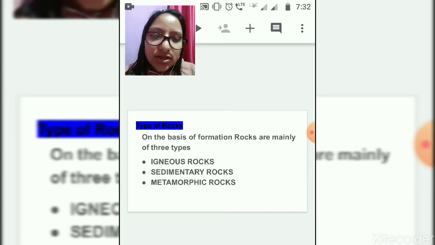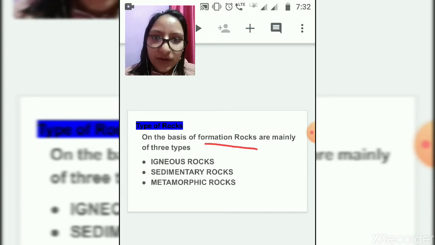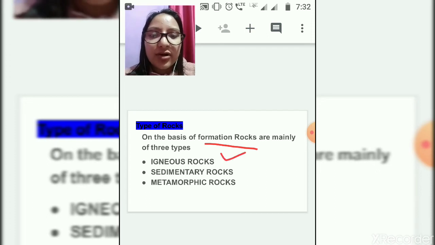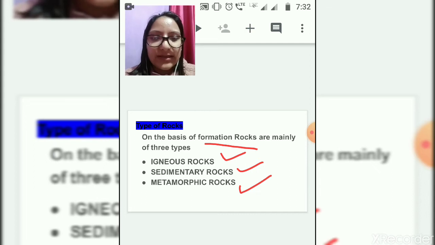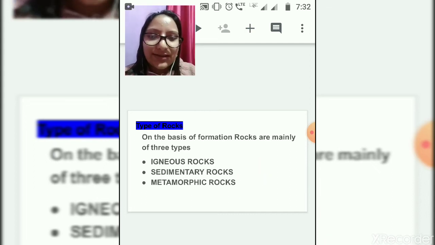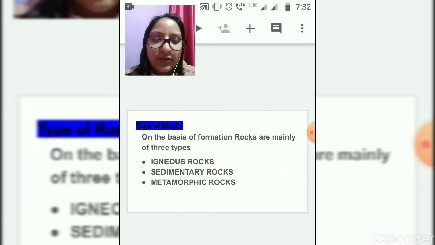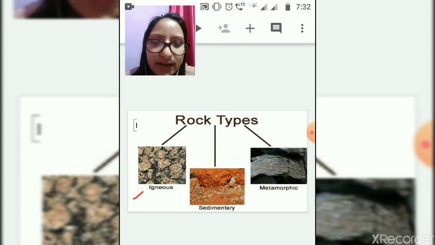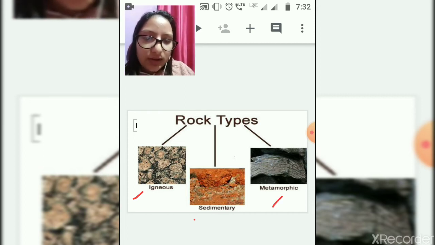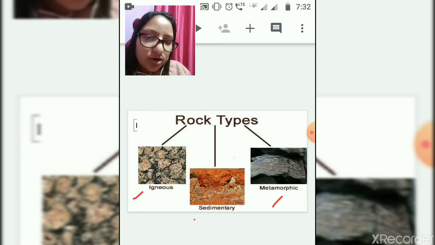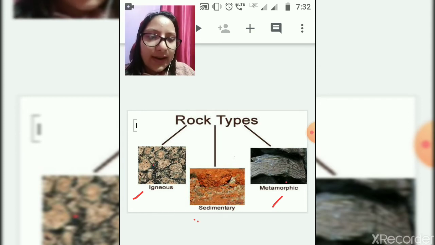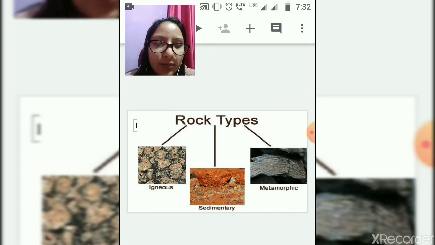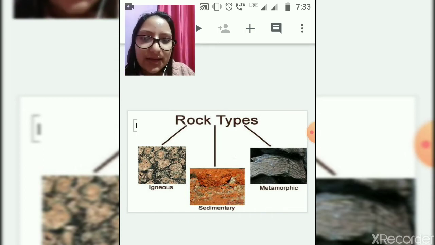On the basis of formation, rocks are mainly of three types: igneous rocks, sedimentary rocks and metamorphic rocks. These are the different types of rock. You can see the picture here: this is igneous rock, this is sedimentary rock and this is metamorphic rock. Look at the appearance and structures; they are different from one another. Now we will see the first type, that is igneous rock.